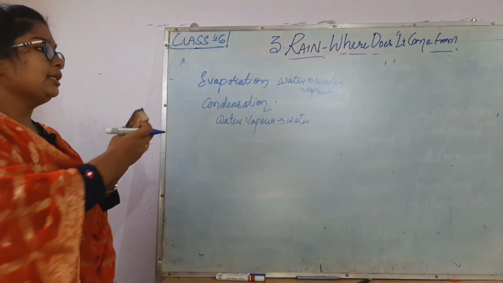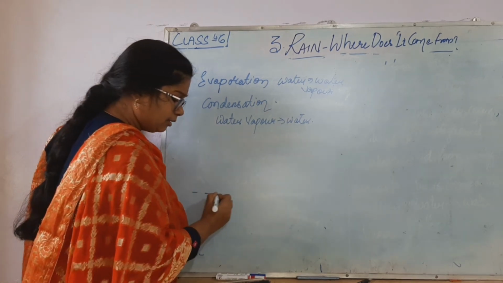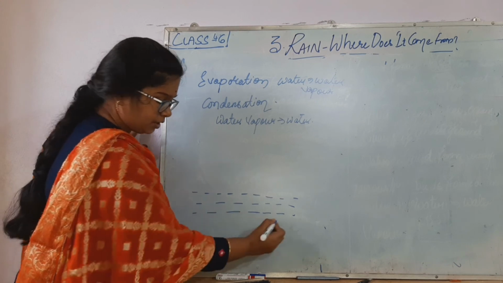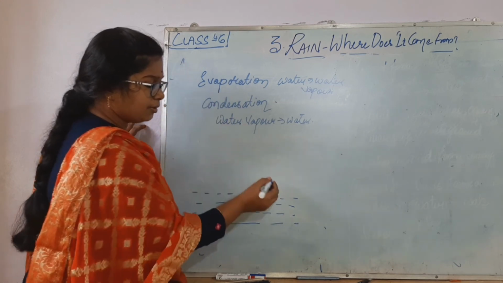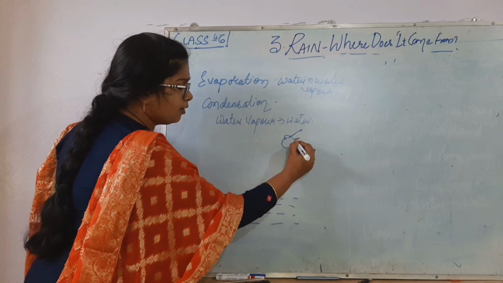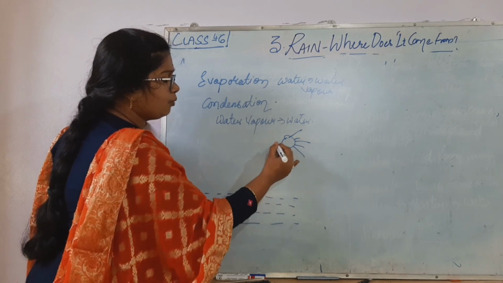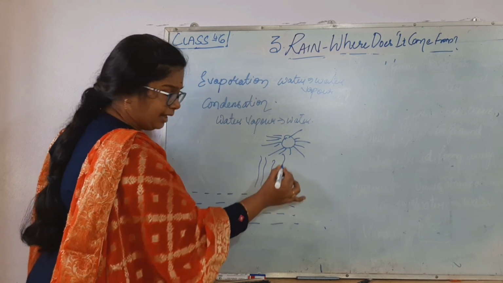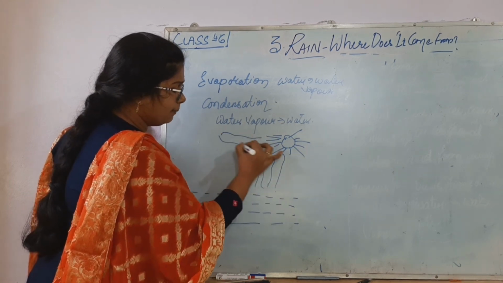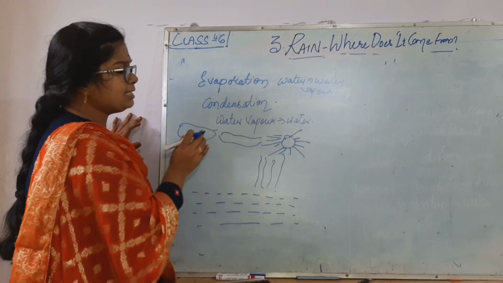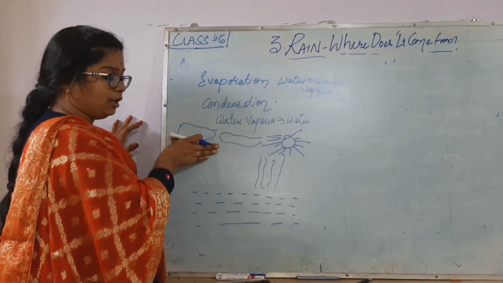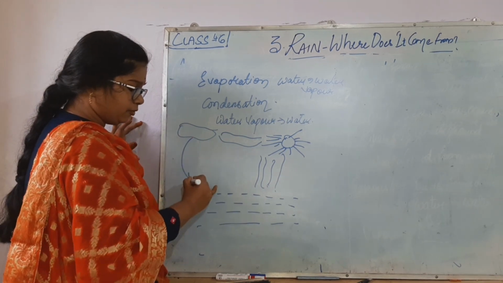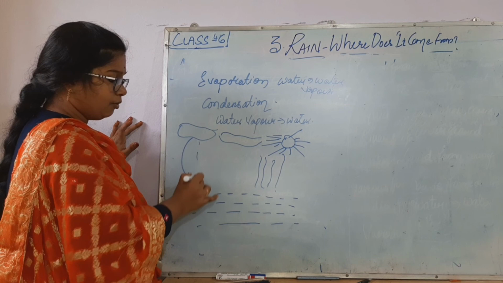So what happens? Due to the overheat of sunlight, the water will become water vapor, and they form clouds when they go up. And when these clouds get cooled down, again due to condensation, it is going to fall in the form of water.